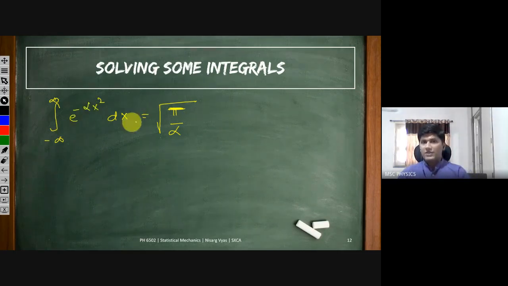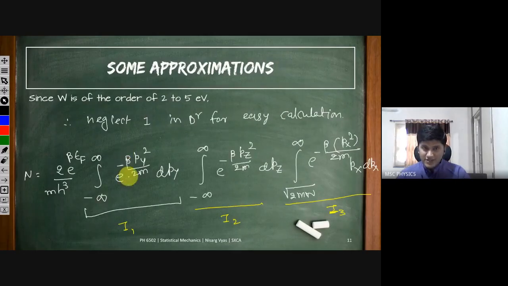E raised to minus alpha x square dx is under root pi by alpha. Here this term beta by 2m can be considered as alpha in this equation. In this integral, beta by 2m can be considered as alpha, and this integral can be solved easily using substitution of this e to the power something as some t, and then you can take the derivative of it, and then you can easily solve this integral also. You can take it as t, and you will have 2px dpx equal to dt. So you have px dpx and the relation with dt, and you will solve this equation very easily.